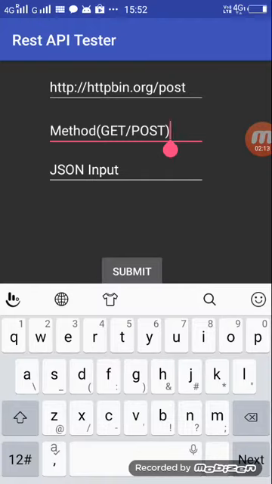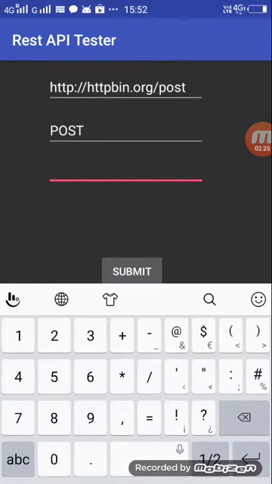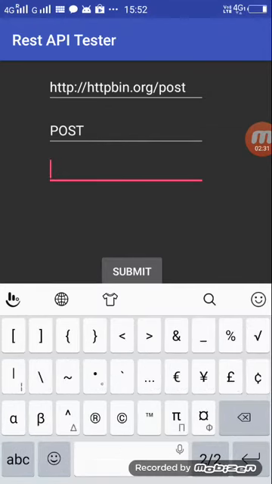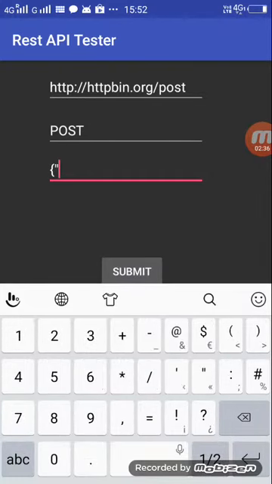Here in this field we need to provide the method name, whether it is a get method or a post. So I am giving it as a post, and here I am mentioning the JSON input over here.